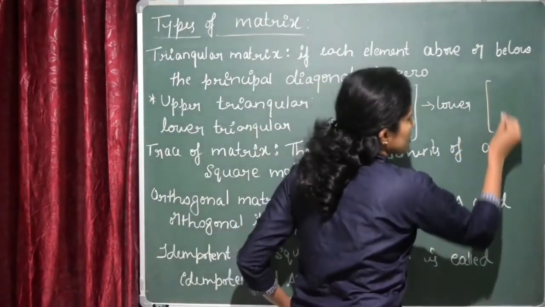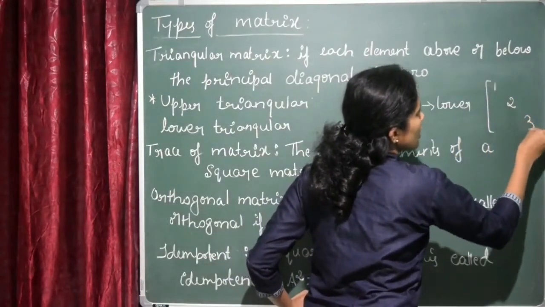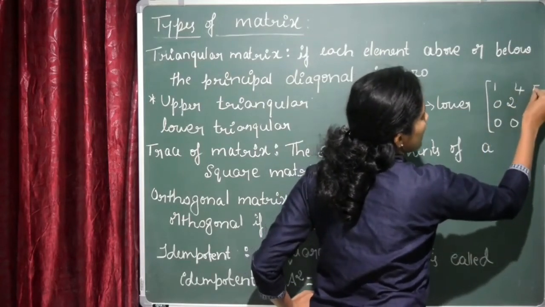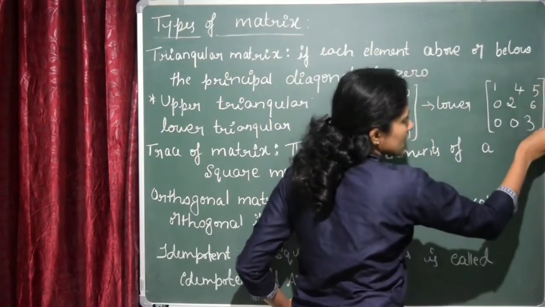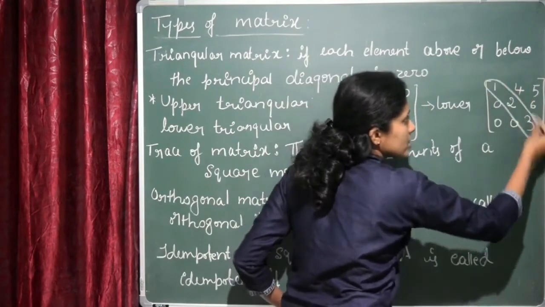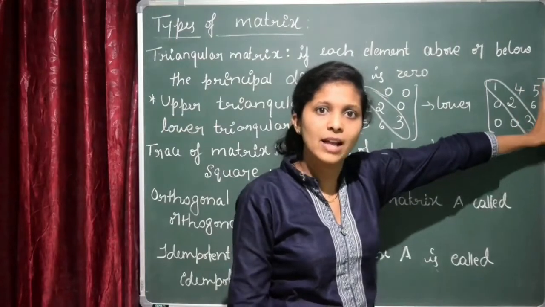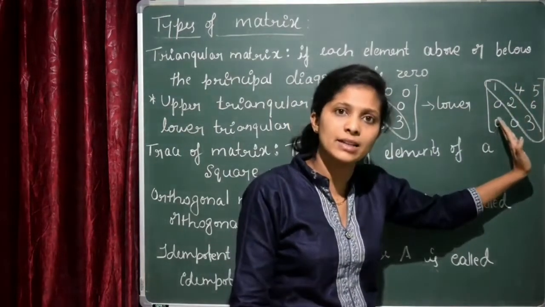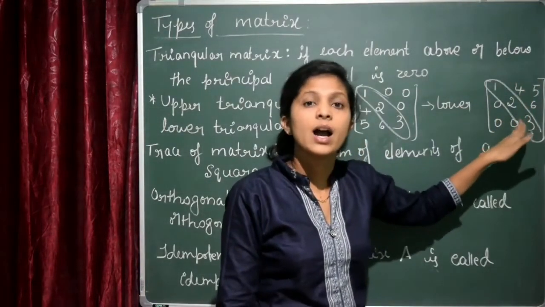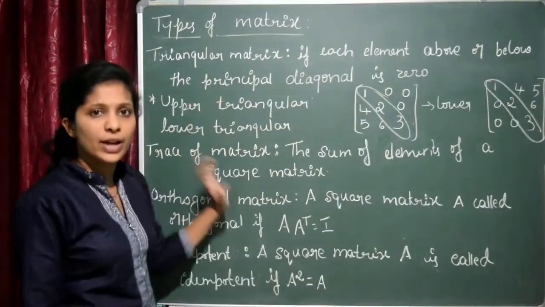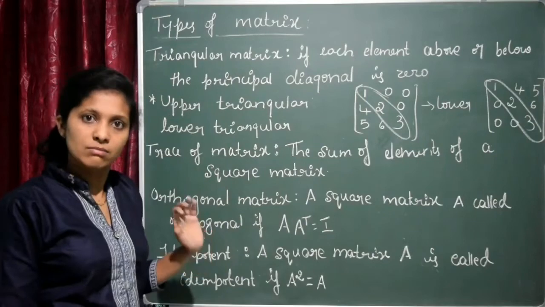And if I consider this one, 1, 2, 3, here I write 0, 0, 0, 4, 5 and 6. Here the diagonal elements are 1, 2, 3. All the elements above the principal diagonal are present and below the principal diagonal is 0. Then it is called the upper triangular matrix. You understood the difference between the lower triangular and the upper triangular matrix.